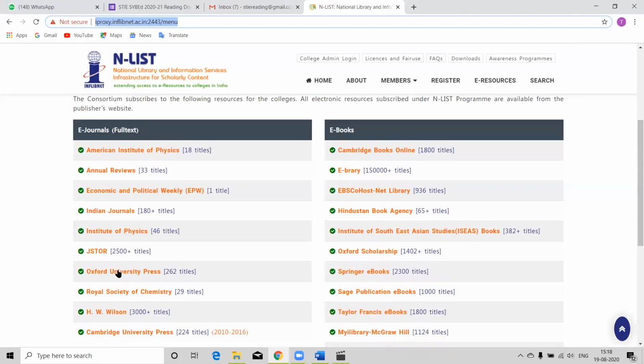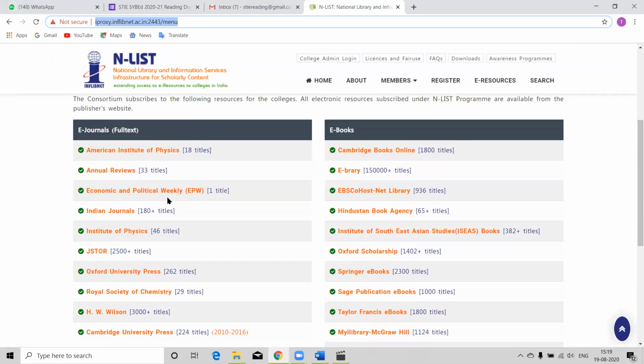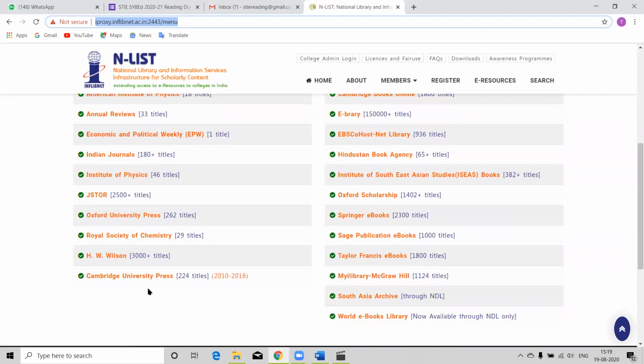And in the eJournal databases, H.W. Wilson is the biggest, followed by JSTOR with 2,500 plus titles. Can you imagine how much the cost of one journal title is? For a good Indian peer-reviewed journal title, subscribing for one year costs approximately 3,000 rupees. And in the case of foreign journals, the cost goes around 30,000 rupees. So now you can imagine